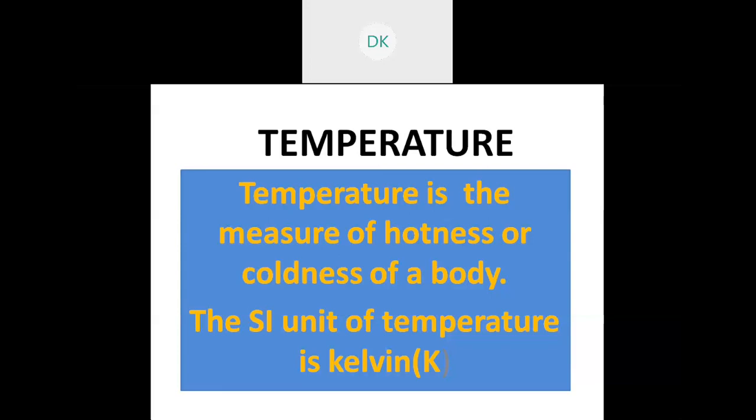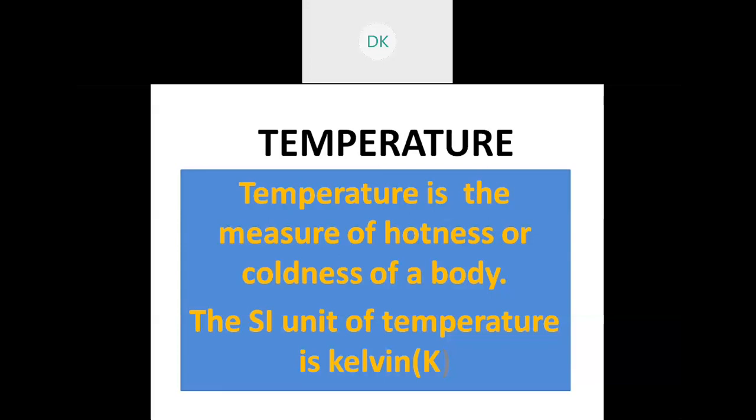With the Kelvin alone we cannot do the temperature measure. Along with that, other units for measuring temperature are degree Celsius and Fahrenheit. Children, understand that temperature measures hotness or coldness. When the Kelvin is zero, it is called zero Kelvin, also called absolute zero.